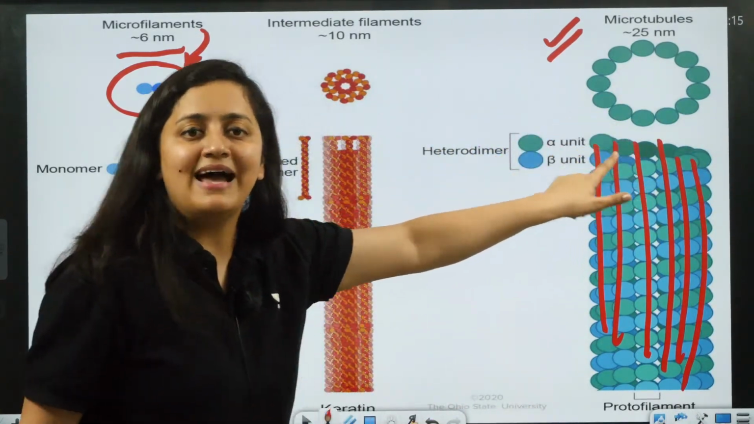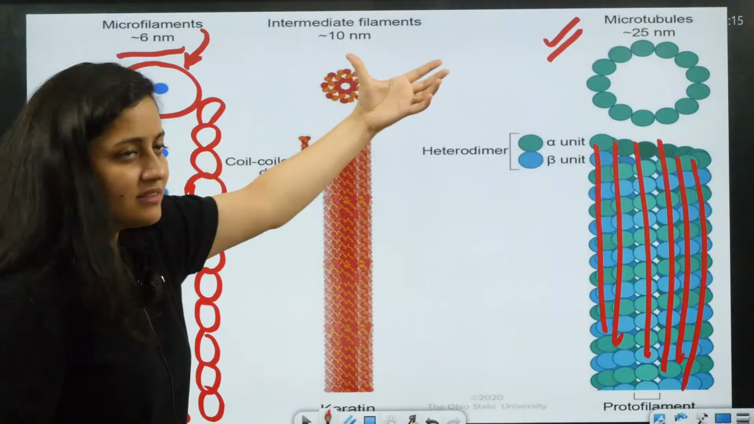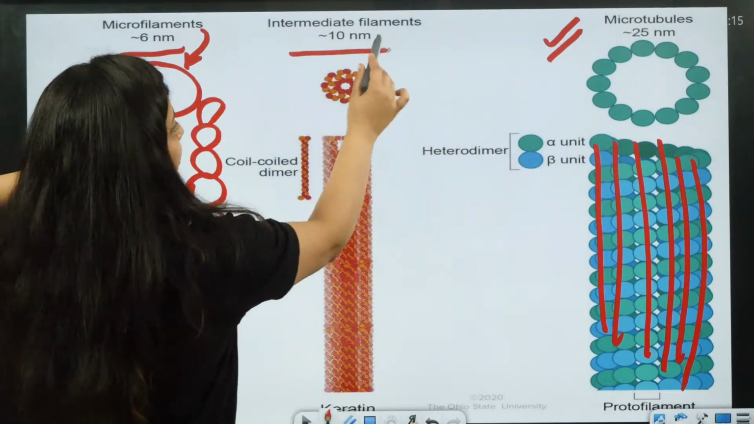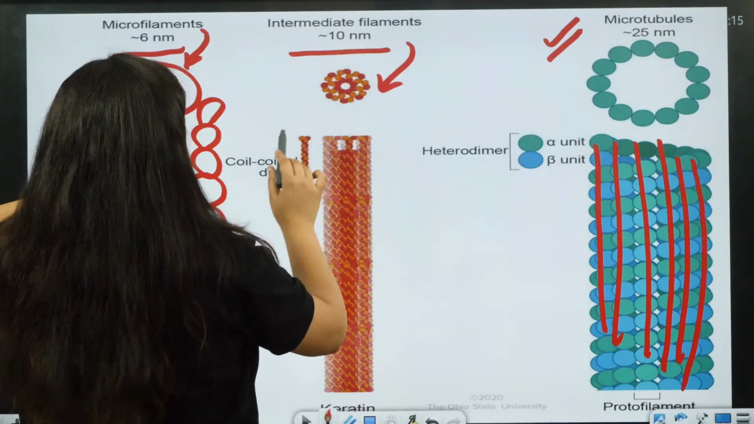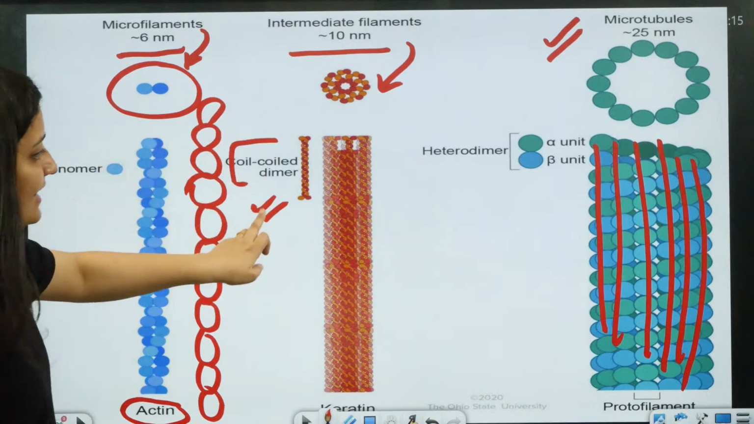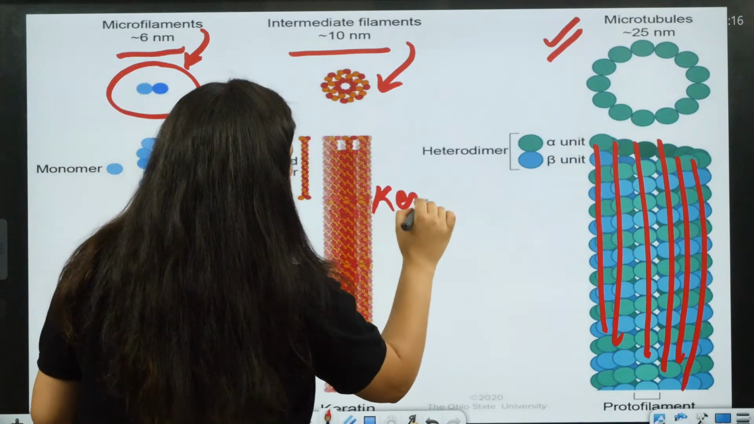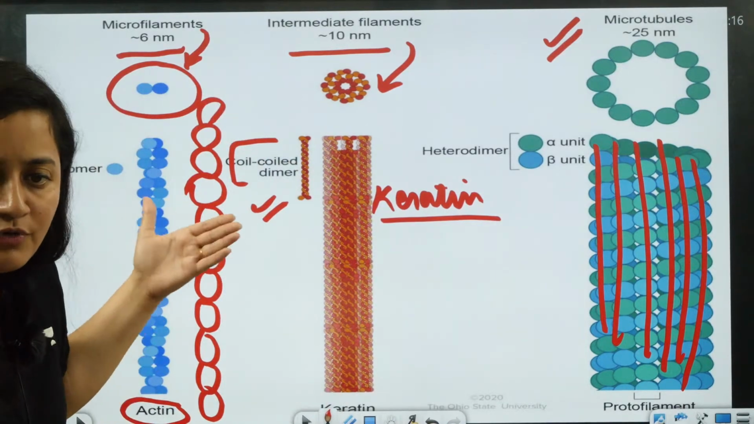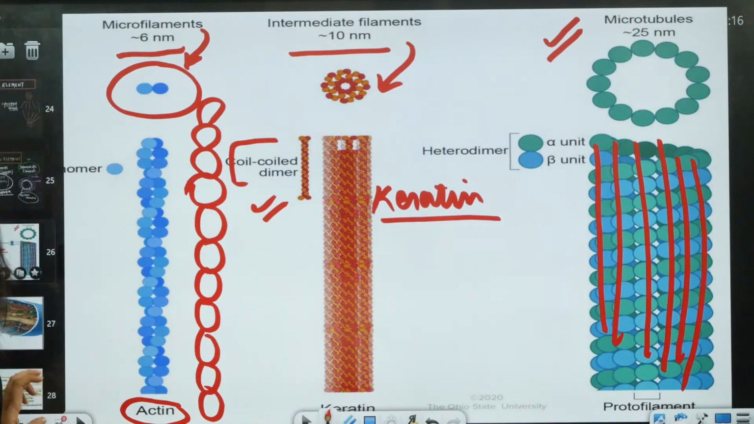So it is all about the diameter. So intermediate, the size is in between microfilament and microtubule. See, 10 nanometer. So coiled dimer. Keratin protein is the example. Desmin is the example. There are different proteins which are the examples of intermediate filament.